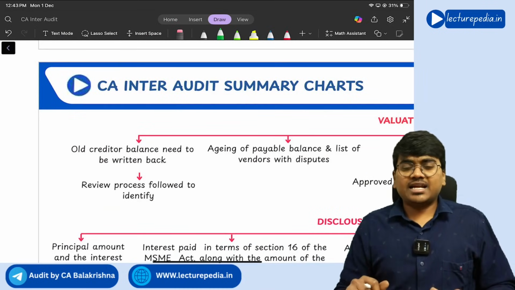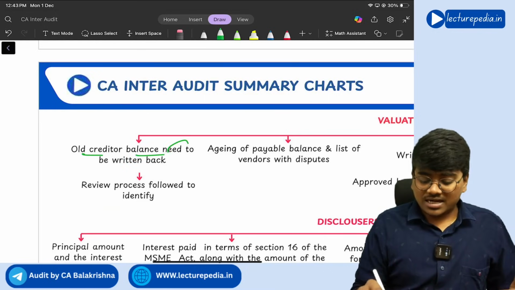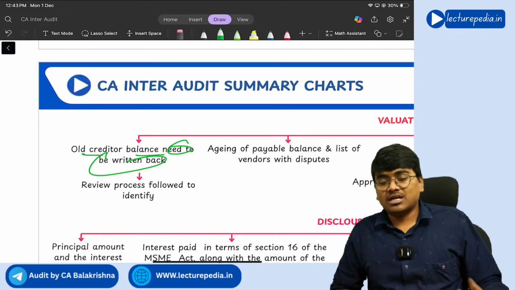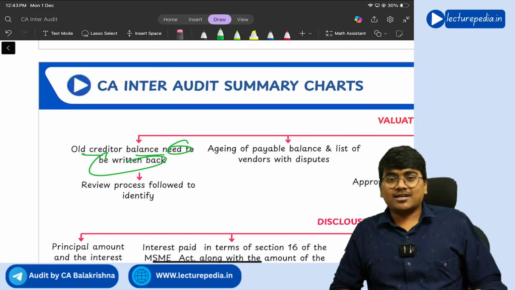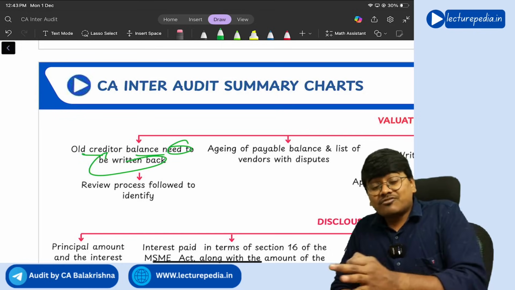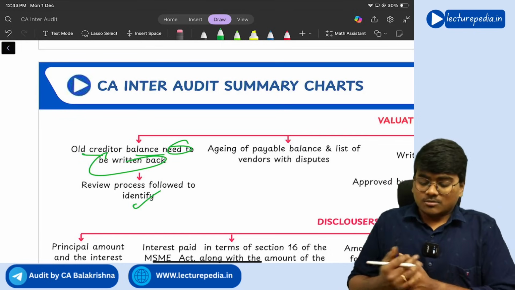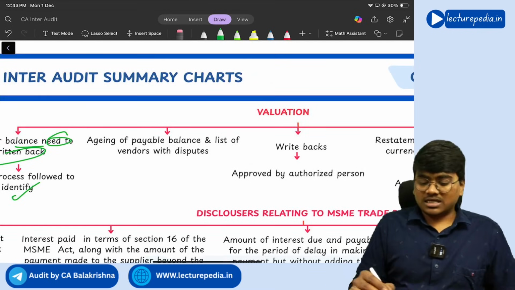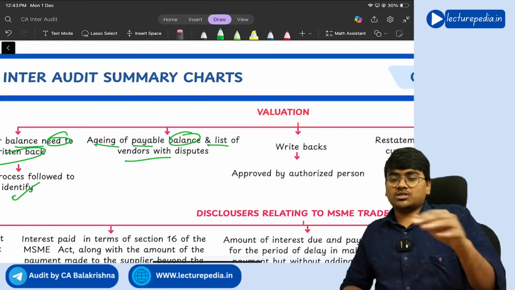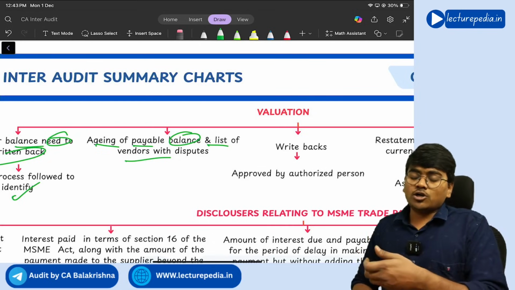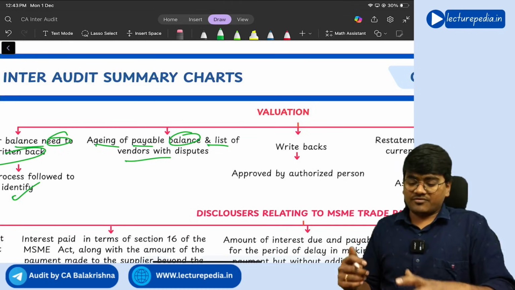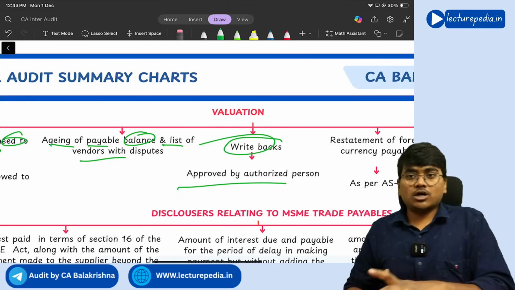Valuation of trade payables. Old credit balances need to be written back. I told you, trade receivables will be written off, trade payables will be written back. So for writing back the trade payables, you require authorization from the proper authority. So whether the proper authority has authorized or not. Next, aging of payable balances and a list of vendors with dispute. See, if at all there is any dispute with the vendor, then the amount that you will pay to that vendor will reduce. So valuation will get affected. With respect to write back, it should be approved by an authorized person.